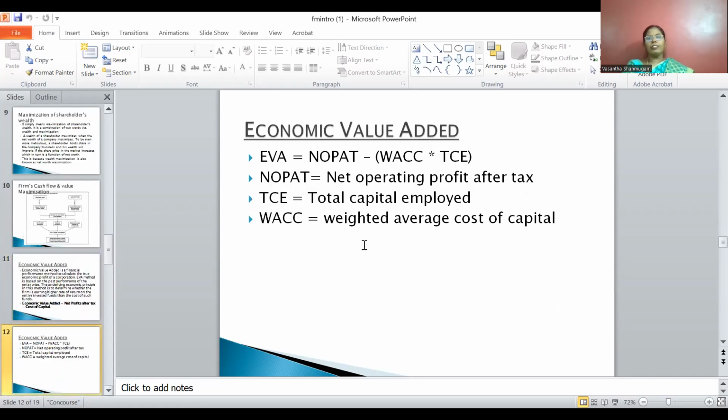Next thing is that here the formula is explained. Economic value added is equal to net operating profit after tax minus total capital employed. Total capital employed is nothing but weighted average cost of capital into total capital employed, which is subtracted from the net operating profit after tax. So that we have to consider here.